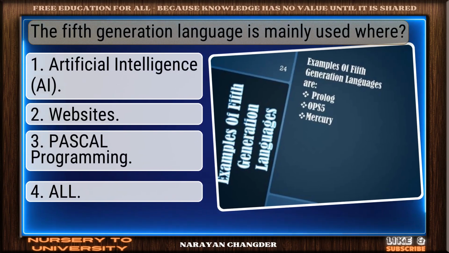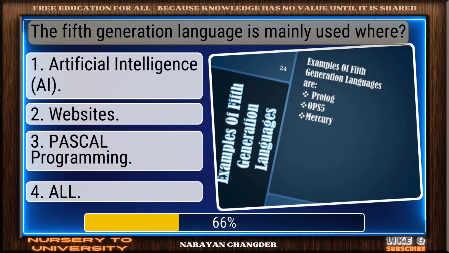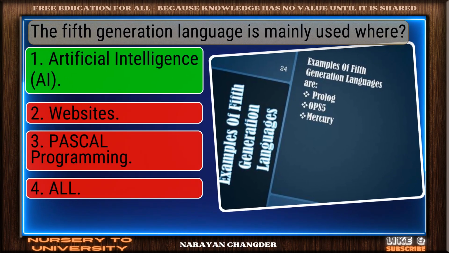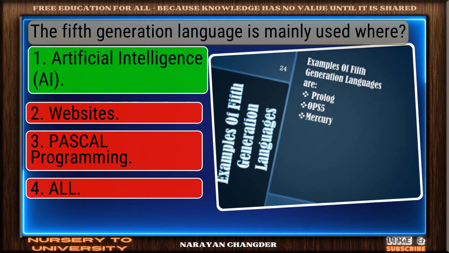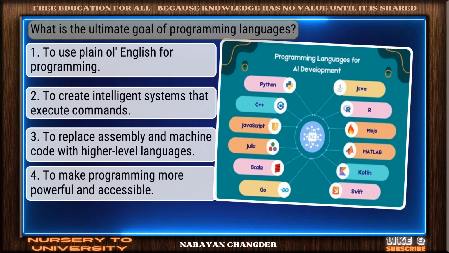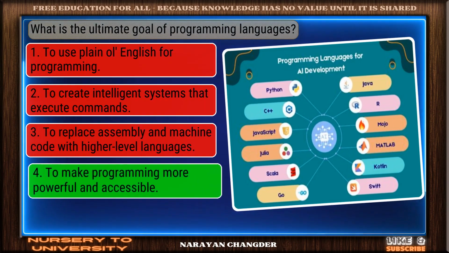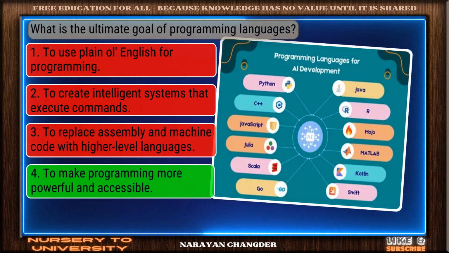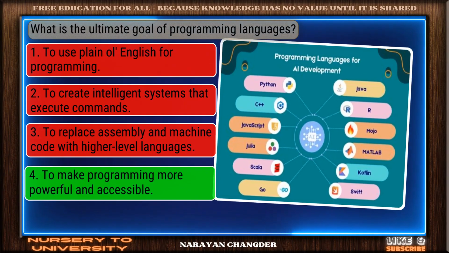Question number 1. The fifth generation language is mainly used where? Well picked. Artificial intelligence is the correct answer. Question number 2. What is the ultimate goal of programming languages? On track. To make programming more powerful and accessible is the correct answer.